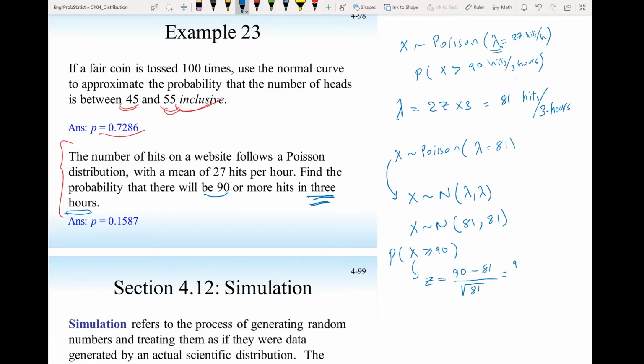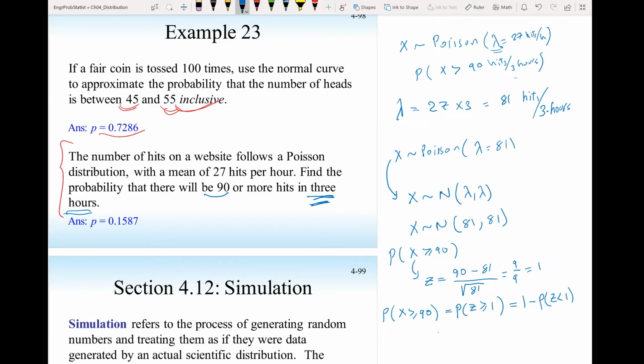And this will be 9 divided by 9, that's 1. So probability x larger than 90 is the same as the probability z equal or larger than 1, equal to 1 minus the probability z less than 1, because the table only gives us the area to the left of z.